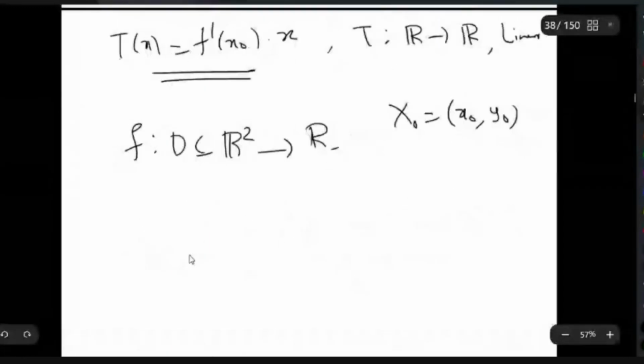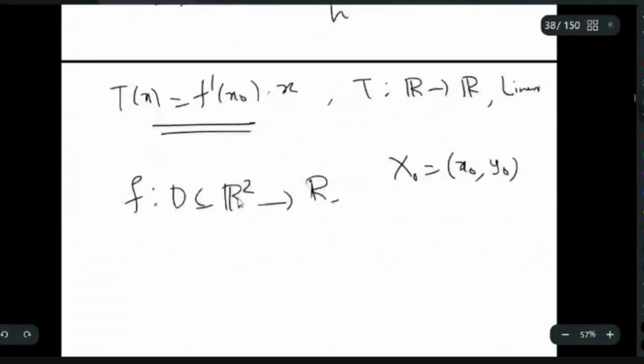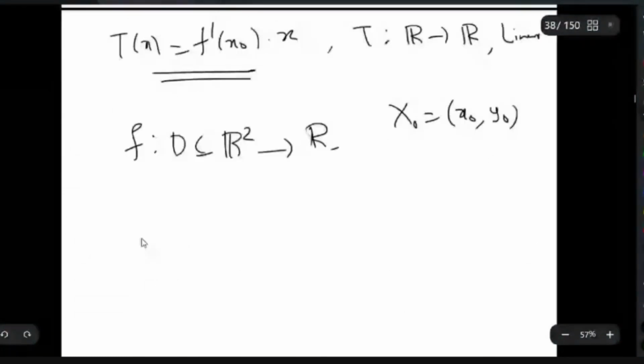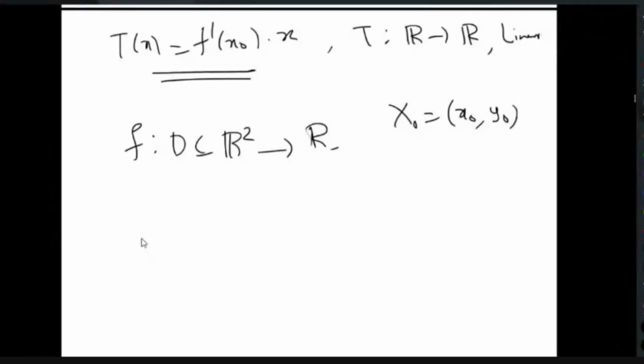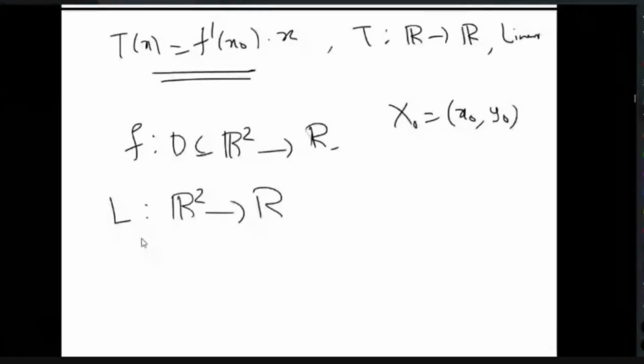So using this observation, I will define the derivative as a linear map from R2 to R. The derivative at the point capital X0 is a linear map L from R2 to R. L is the derivative, a linear map.